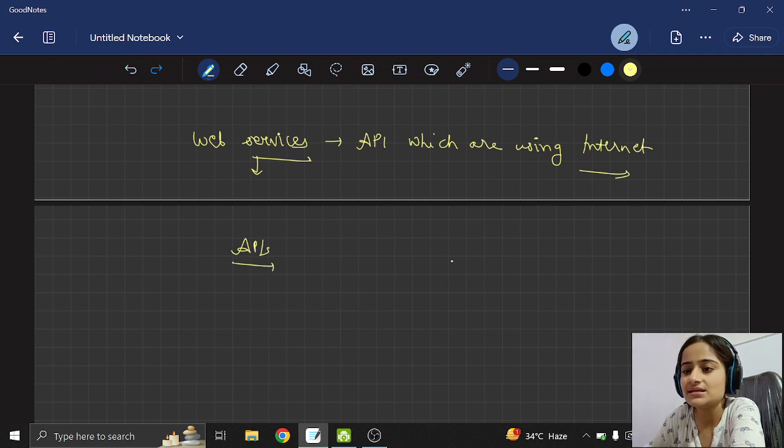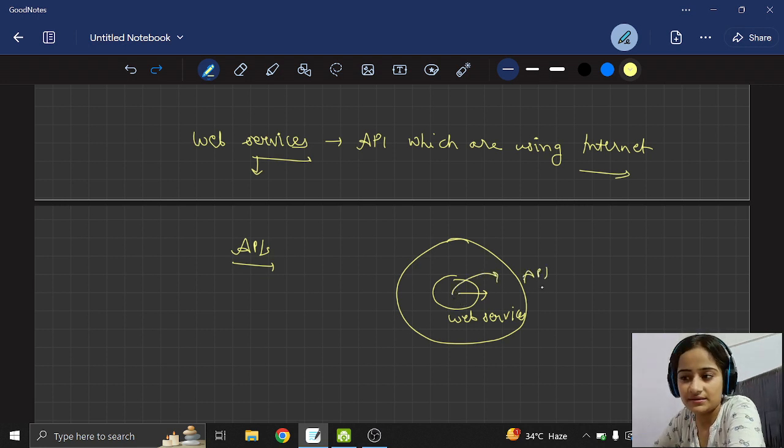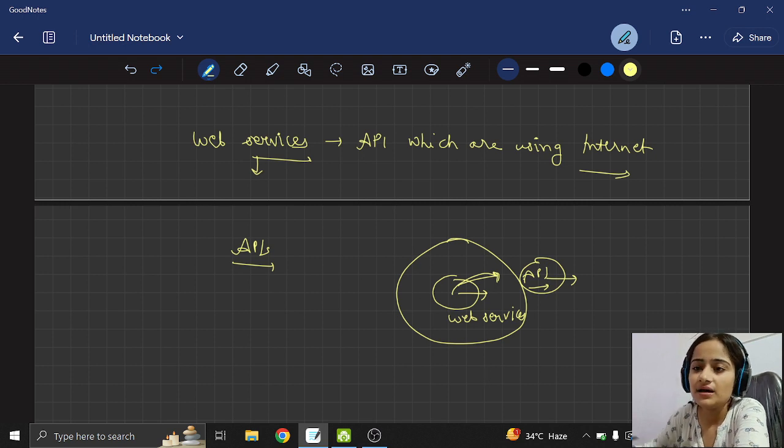So can I say that API is a big circle and inside it there is a sub part which is web services? Not every API is a web service, but every web service is an API, right? Every web service is inside APIs only.